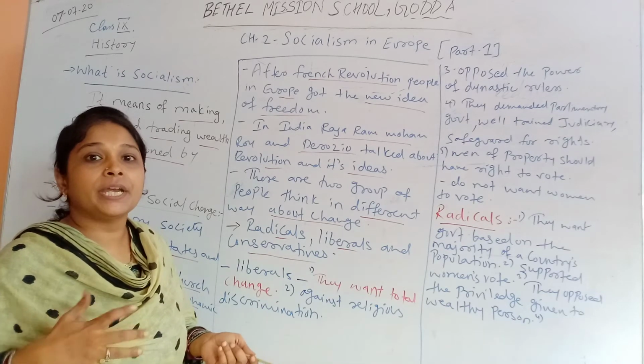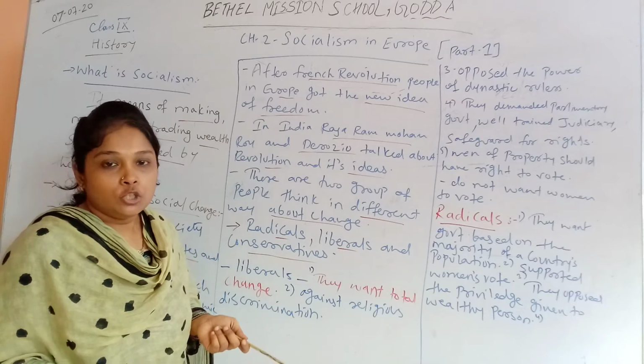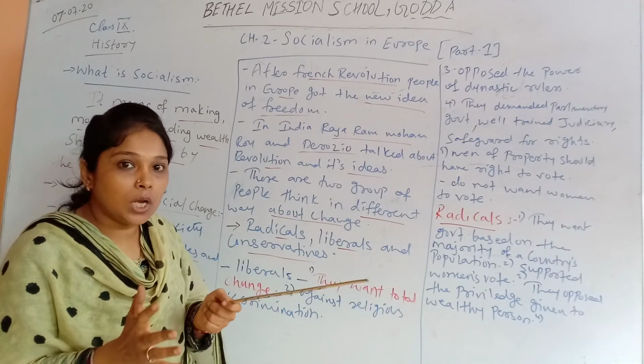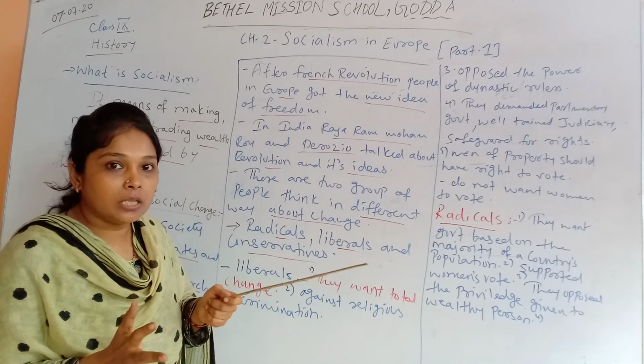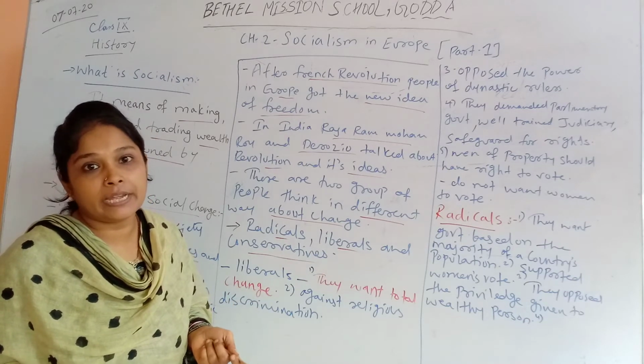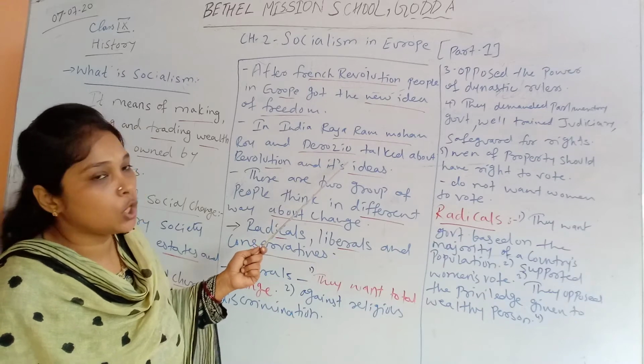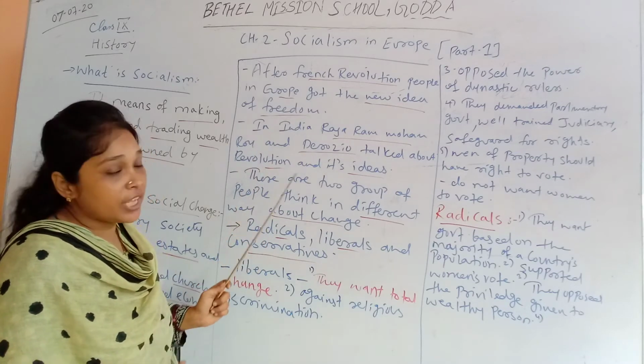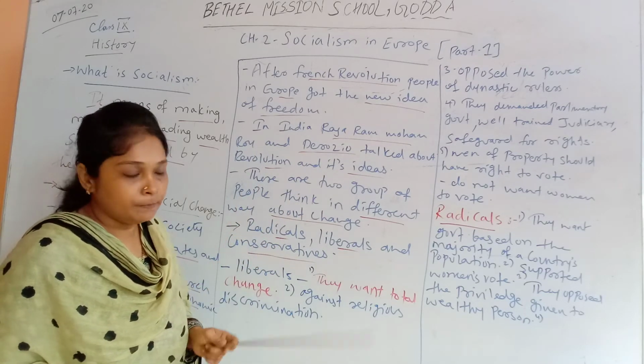People discriminated against each other in the name of religion. So to make society equal and to remove the divisions of religion and caste, Raja Ram Mohan Roy and Derozio talked about the French Revolution and its ideas.